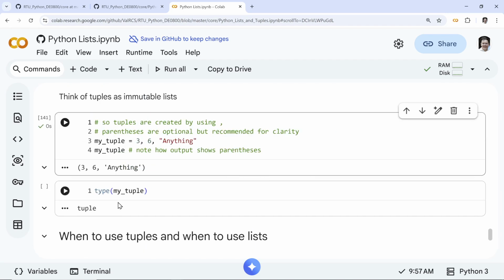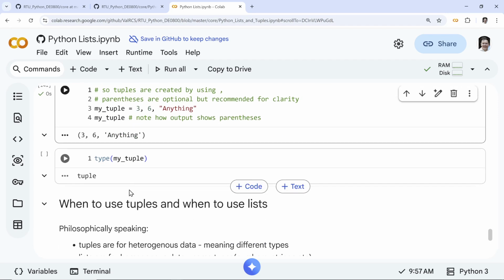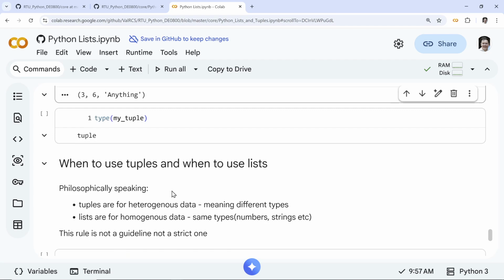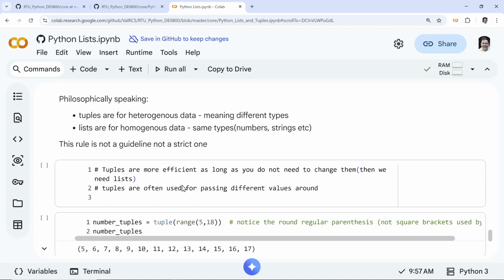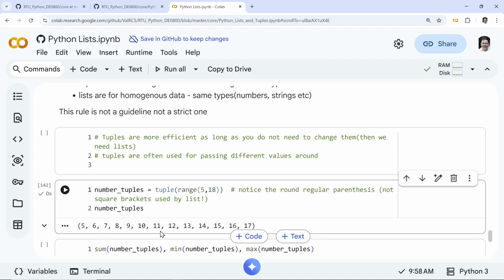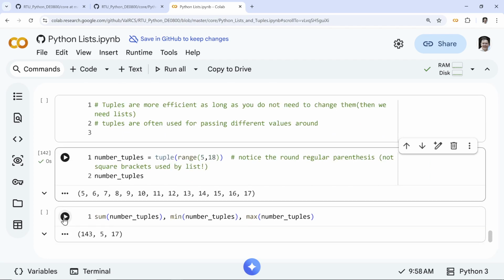Philosophically speaking, right? So my big question, why do we have tuples? Well, they're slightly more efficient because they're fixed size, right? And they only have two methods, right? But the idea is this: tuples are for heterogeneous data, meaning different types. So, throw anything. And lists are for similar type. It's just a guideline. You can mix and match either, right? So tuples are more efficient, right? So you can create tuples using tuple, right? You can do all the things we do with lists.